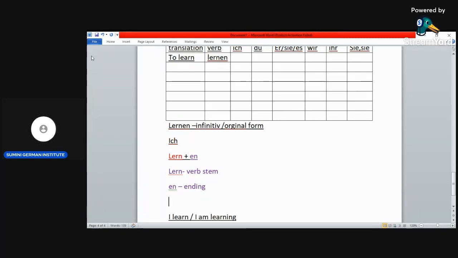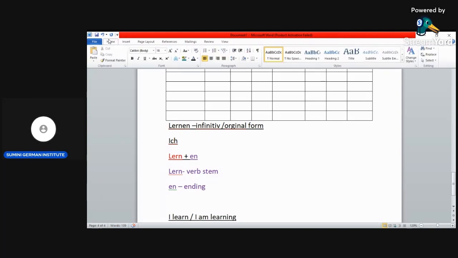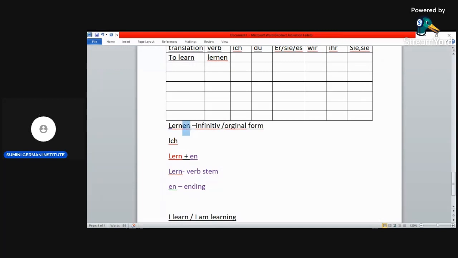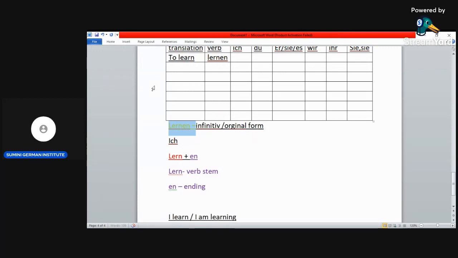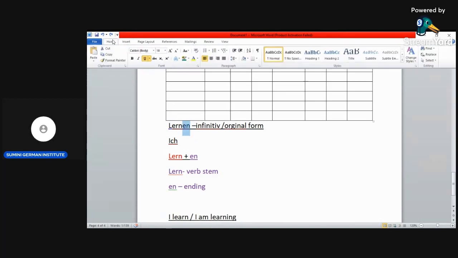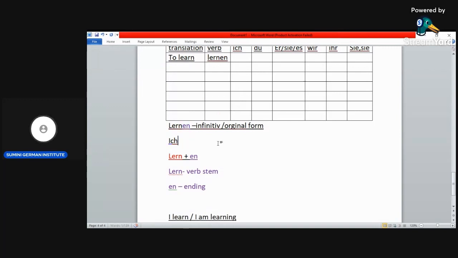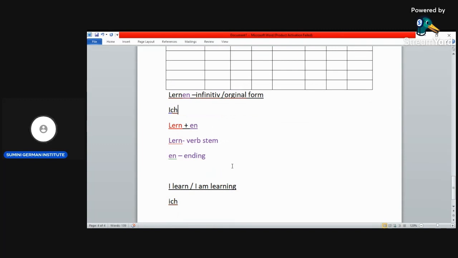So when you're using ich, what goes is the ending, en. Let's remove the en. I want to highlight it so that it's easier to understand. You remove the en, you add an e, so it becomes lerne.